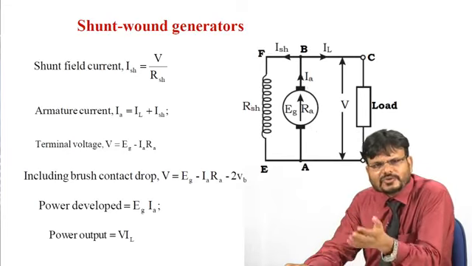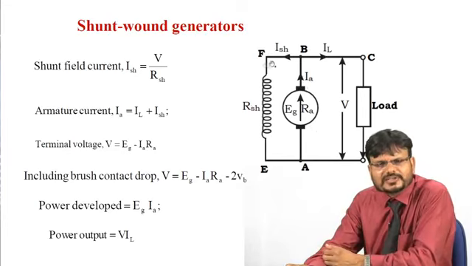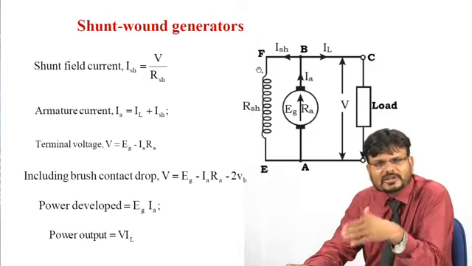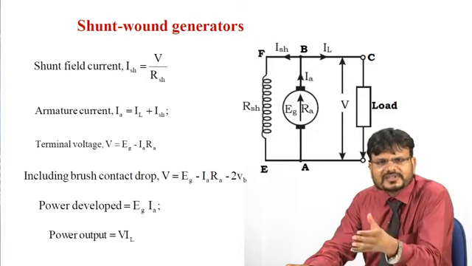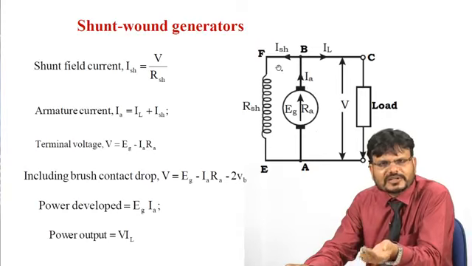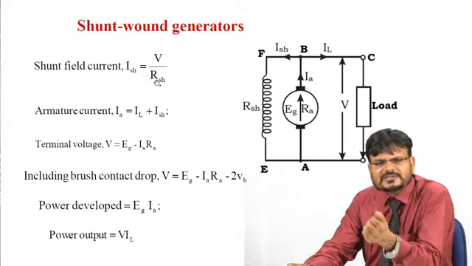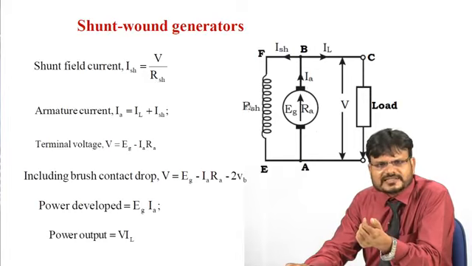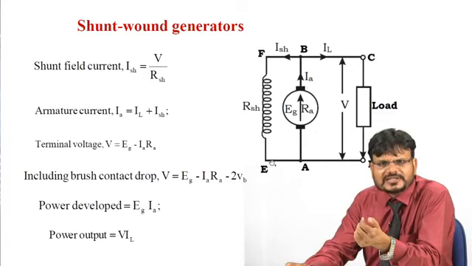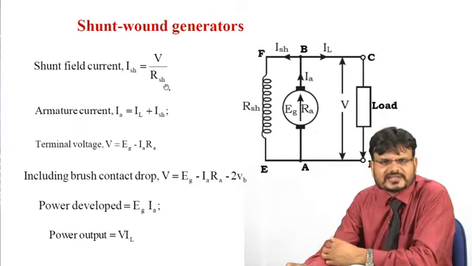If you want to calculate the value of the field current ISH, because the flux generated is directly proportional to the field current, the shunt field current ISH can be written as V upon RSH, because the voltage across terminals F and E is the terminal voltage V. So ISH equals V upon RSH.